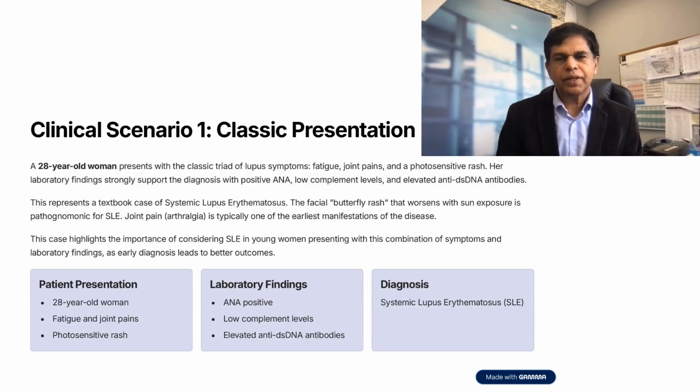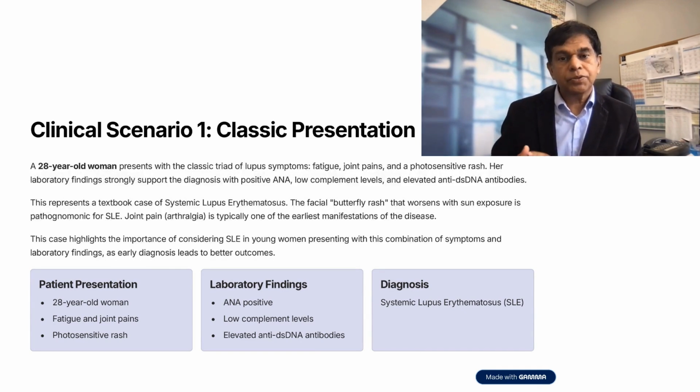Clinical scenario 1, classic presentation. A 28-year-old woman presents with the classic triad of lupus symptoms: fatigue, joint pains, and a photosensitive rash. Her laboratory findings strongly support the diagnosis with positive ANA, low complement levels, and elevated anti-dsDNA antibodies. This represents a textbook case of systemic lupus erythematosus.